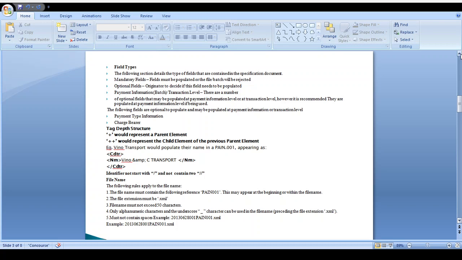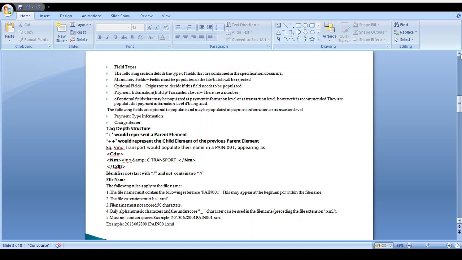That field is mandatory for all transactions. An optional field means that whenever the creditor or debtor details are recorded, the optional field details are processed. If they are not recorded, the field details are not recorded. If you don't provide the optional field details, the transaction won't be denied or stopped, because that field is optional. In the optional fields, you can see a lot of payment type information, charge period details, and other details.